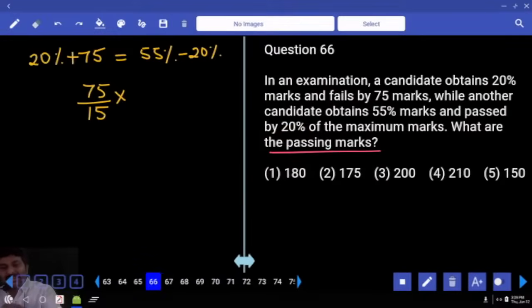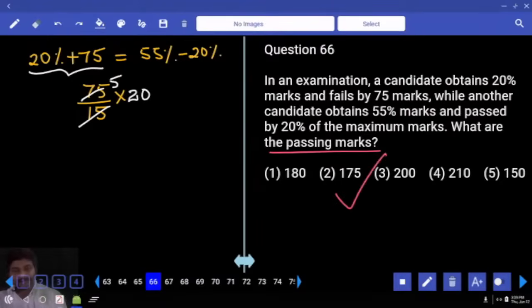Pass mark in the sense I can take either left hand side value or the right hand side value. Both are pass mark only. In terms of percentage, 20% plus 75. 15 how many times? 20% value will be 5 into 20, 100. 100 plus 75. So pass mark is 175, second option. If the question is about maximum marks or total marks, in place of 20, we would have written 100.